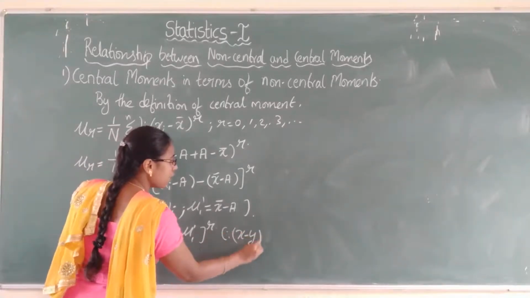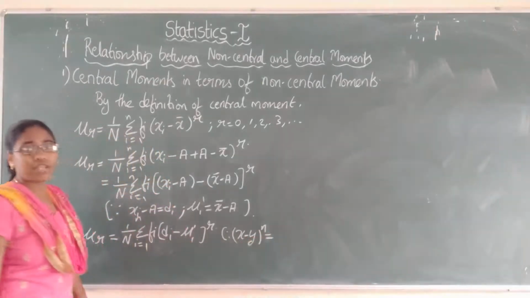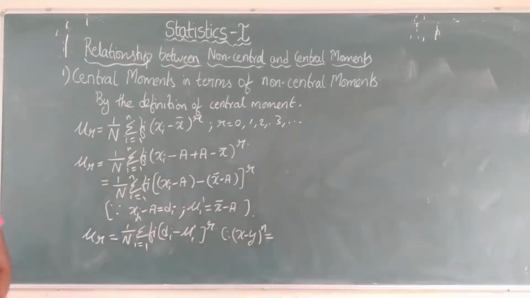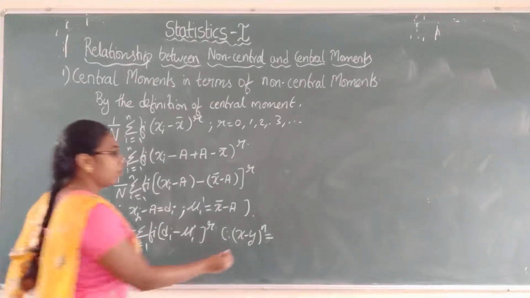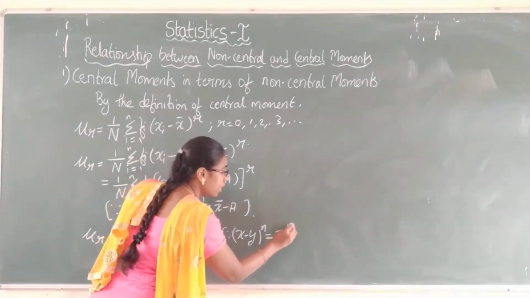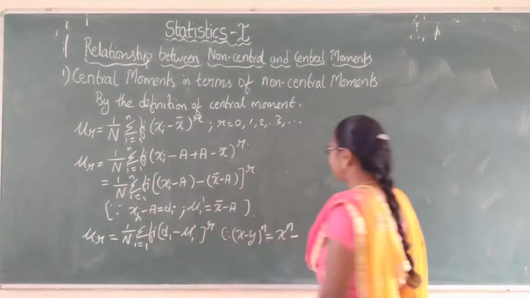(x minus y) whole power n expansion. How will you expand it? Using the nCr's, right? So the first term will be x power n. Since you have minus, you will be getting